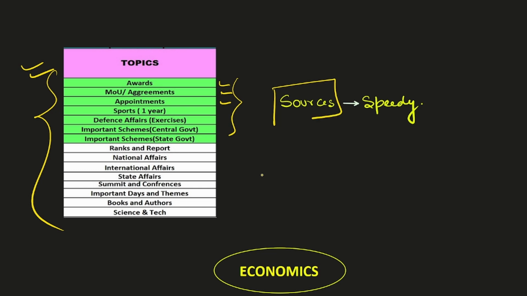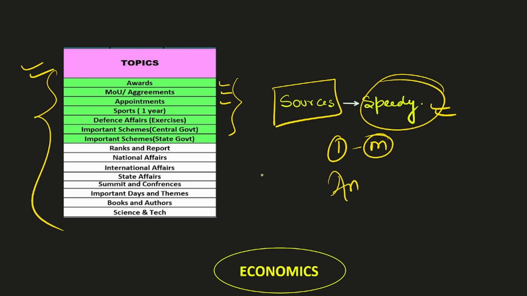Now the source that you are supposed to follow is one magazine called Speedy. This magazine is enough. First you can refer to its monthly magazines, and when your exam is near, you buy the annual edition of Speedy magazine and finish your current affairs topic wise, like awards, MOU, sports, defense affairs, like that you have to complete.